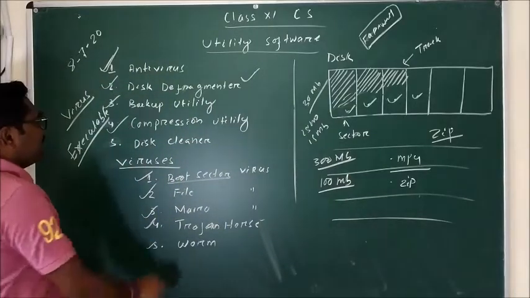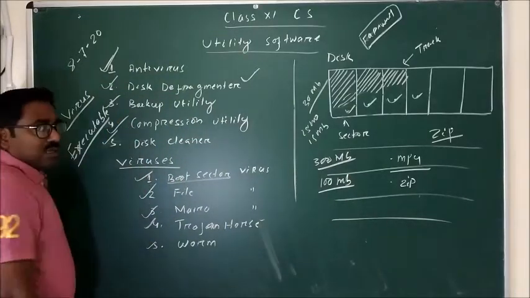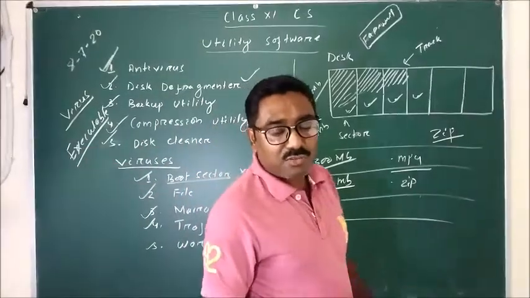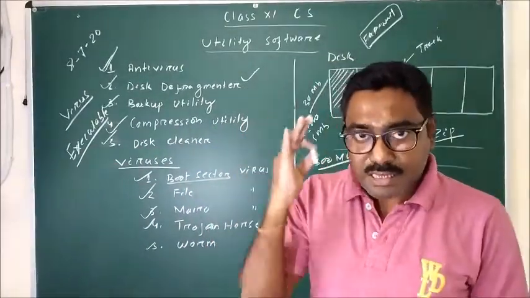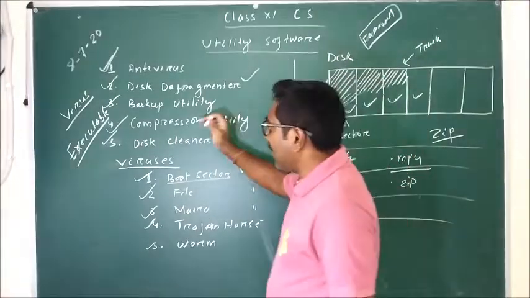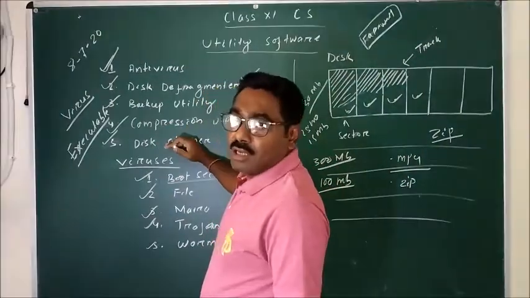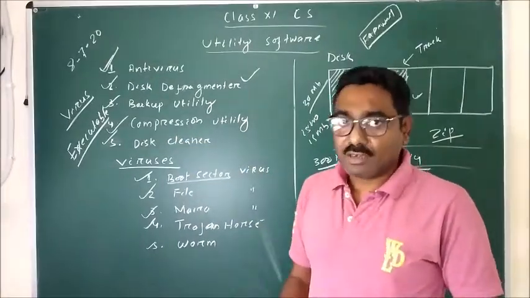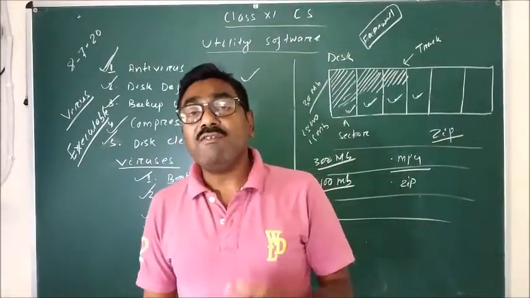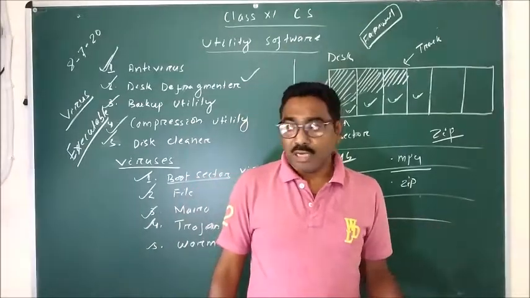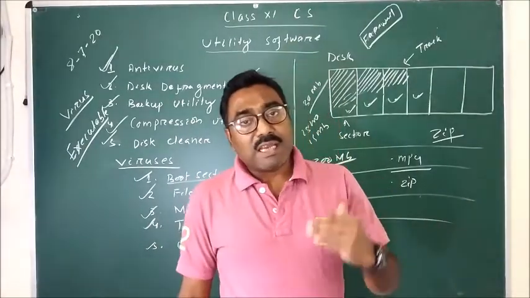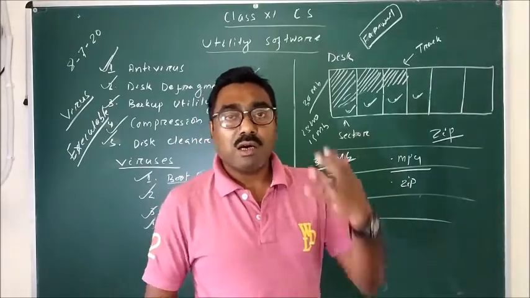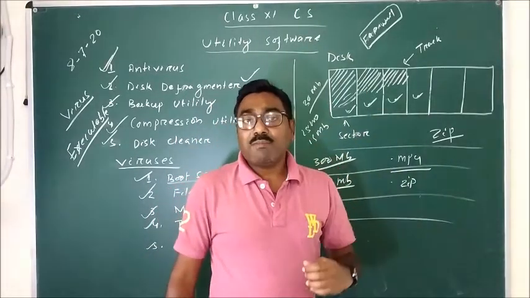The next is the disk cleaner. The disk cleaner is also there in your mobile phone. A cleaning software is also there in your mobile phone. The same thing is done by the disk cleaner of your computer. That means after using it for a long period of time, lots of temporary files have been stored. Temporary files are created by some software you are using, or downloaded from the internet as cookies.